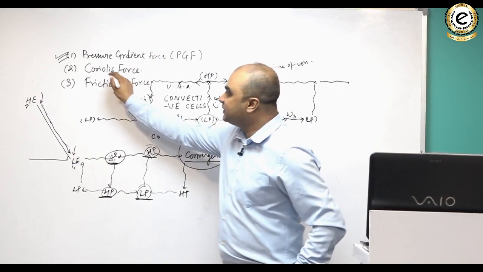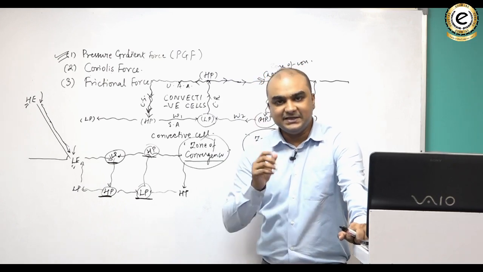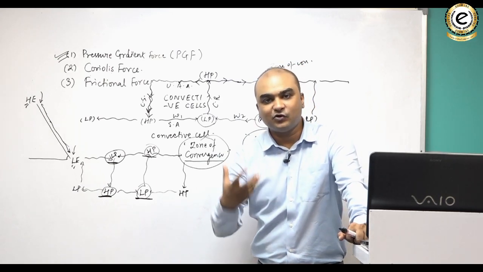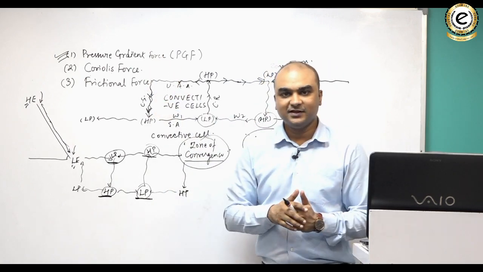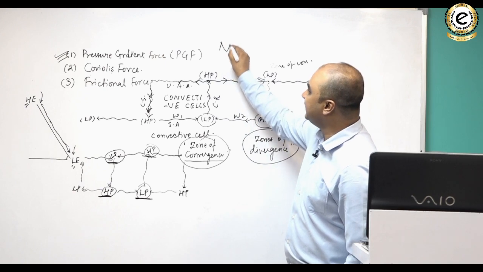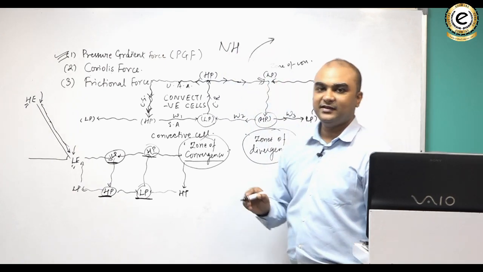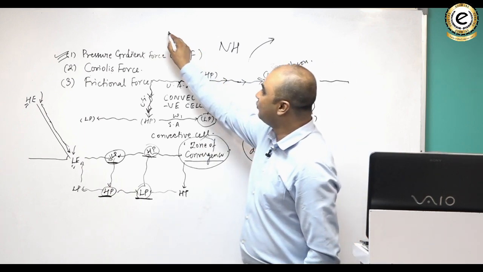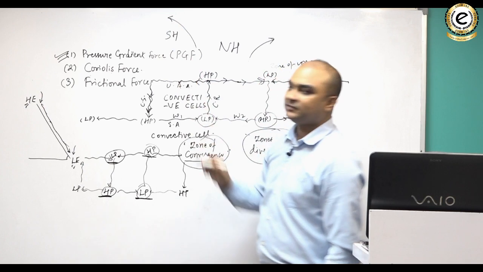Let us now come to this force, Coriolis force. Coriolis force is a modifying force of wind. Due to Coriolis force, the winds that are blowing in the northern hemisphere, they turn towards their right, and winds that are blowing in the southern hemisphere, they turn towards their left.